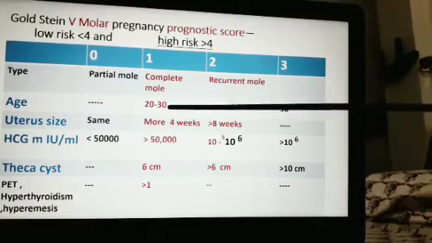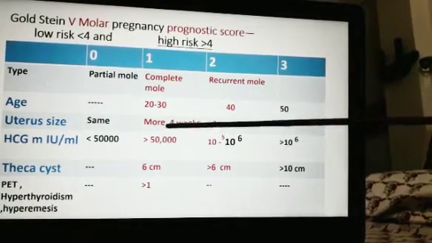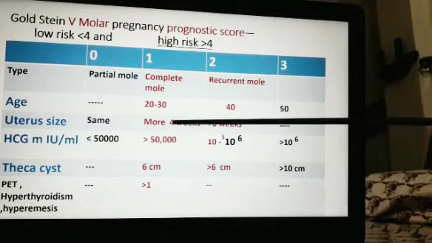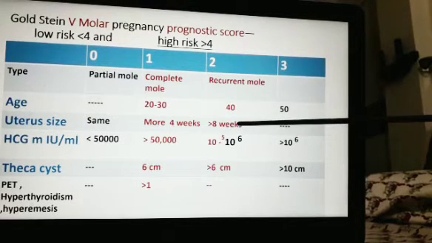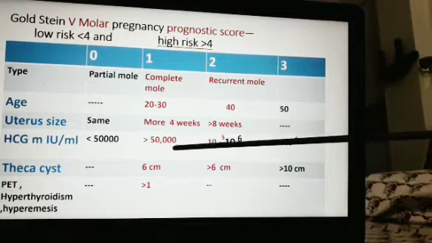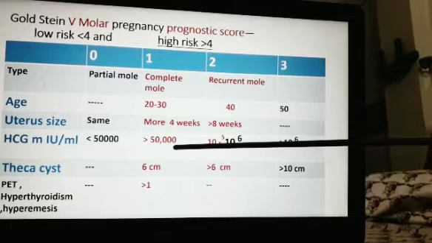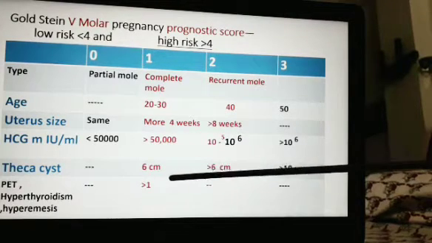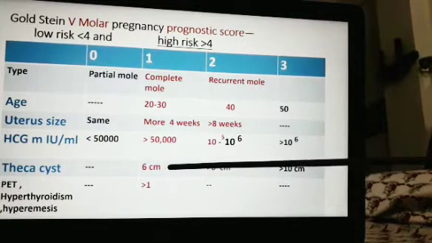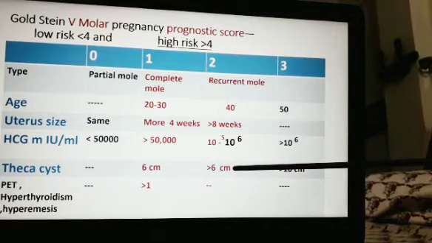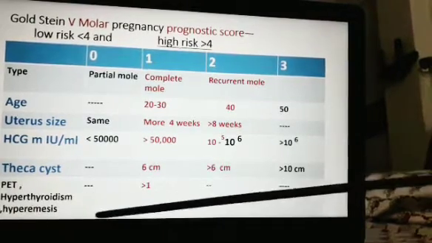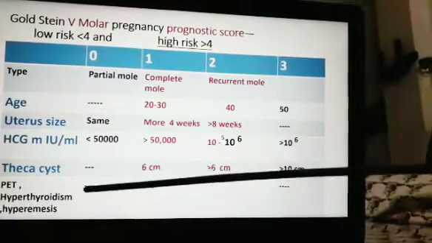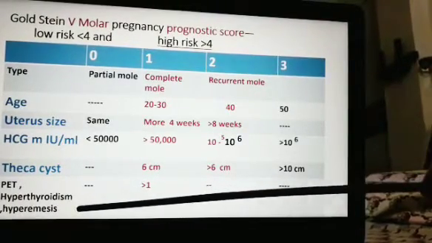Okay. Here age is 30, here age is more than 40. Here the uterus is more than 4 weeks in height, and in these cases the height of the uterus is more by 8 weeks. In the case of score one, the HCG titer will be more than 50,000 milli IU, and here it will be more than 10 raised to 5 milli IU. And here the size of the luteal cyst is 6 cm, here it is more than 6 cm. Lastly, associated diseases in the form of preeclampsia, hyperthyroidism, hyperemesis may coexist.